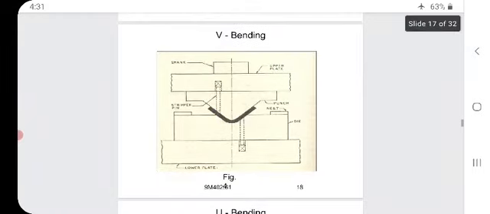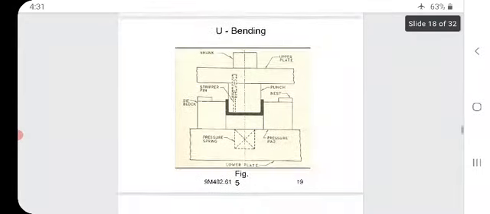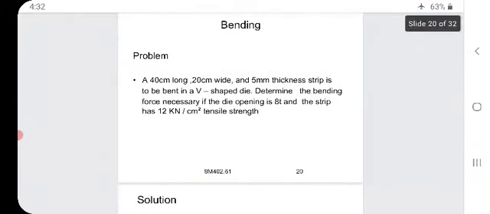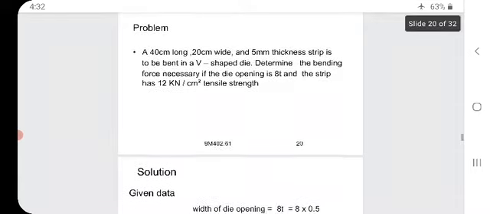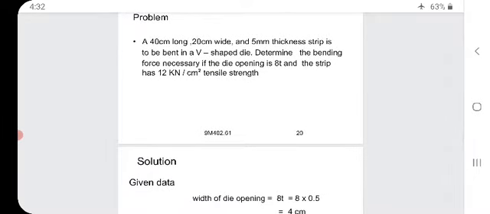So, in this figure you can see the V bending, and below that you can see the U bending. We will see one problem regarding this bending. A 40 centimeter long, 20 centimeter wide and 5 millimeter thick strip is to be bent in a V-shaped die. Determine the bending force necessary if the die opening is 8T and the strip has a 12 kilonewton per centimeter square tensile strength.